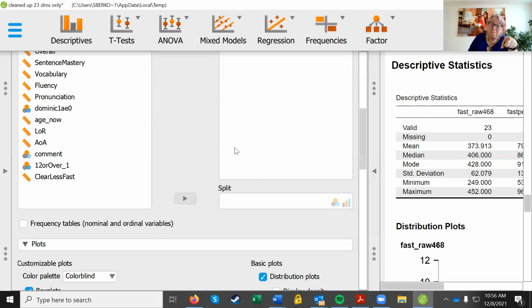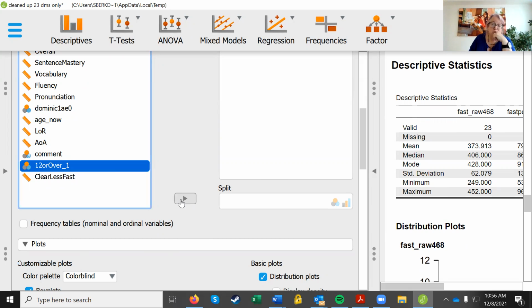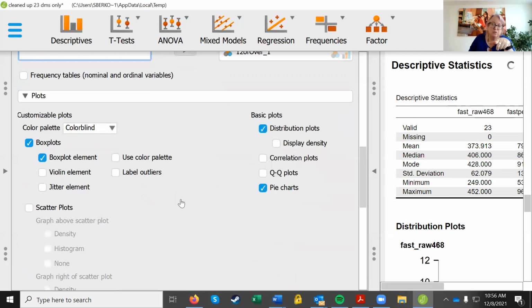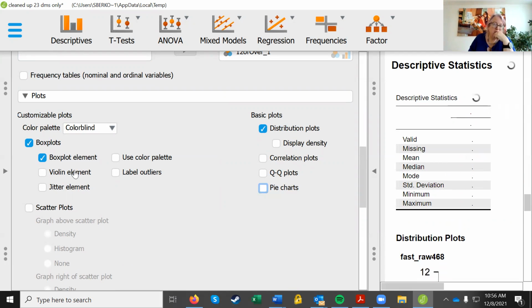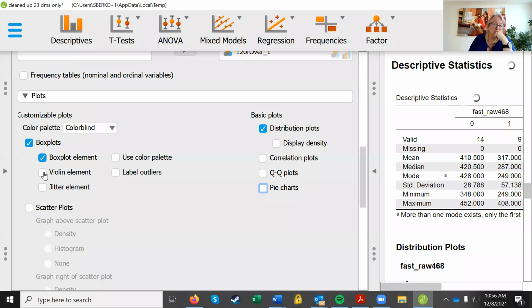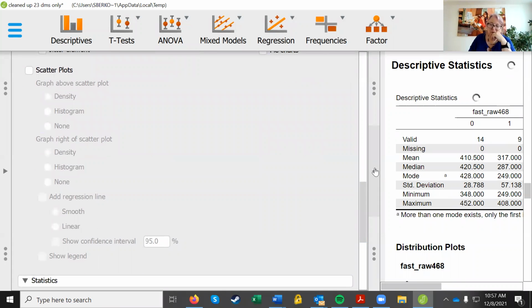Now we're going to group them. We're not grouping them by their age now or their length of residence or their age of arrival. We're grouping them by 12 or over is a 1. That's our grouping variable, so we're going to use that for a split. Nice. And we can get the distribution plots, the pie charts, that was just for a joke, and the box plots. And if we're getting the box plots, let's get the violin. Yeah, why not? Because it's just fun to say violin.